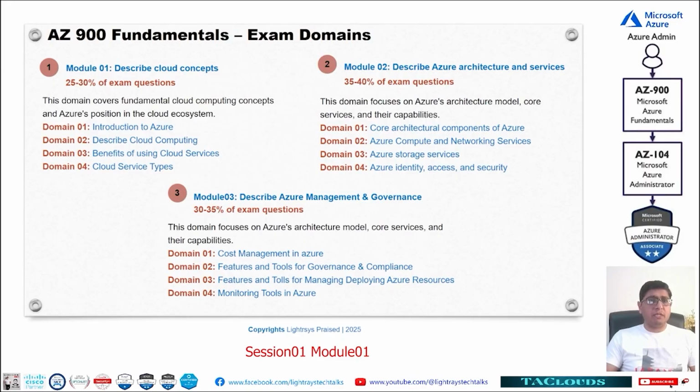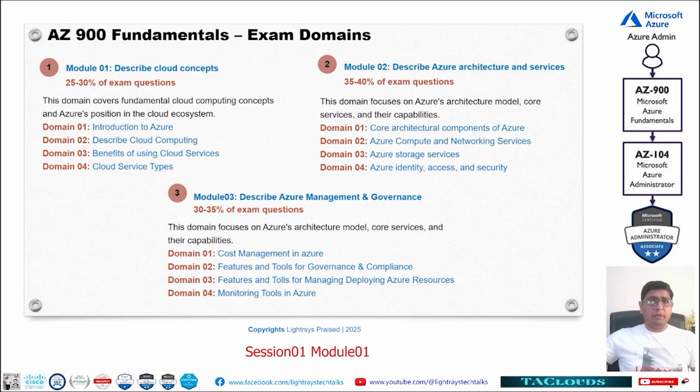So how will we proceed with this module? We will proceed section by section. We will have a total of 8 sessions. In one session, we will try to cover two domains, like domain 1 and domain 2 we will cover today, and in the next session we will cover domain 3 and domain 4, so it will be 2 sessions. Then we will move towards module 2.